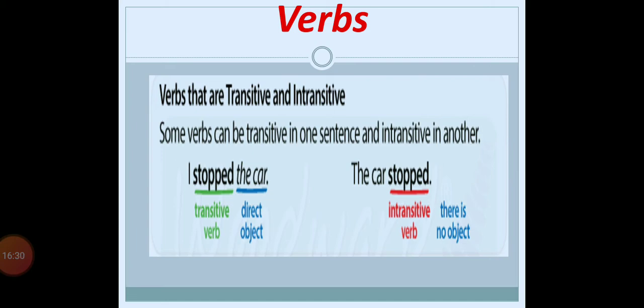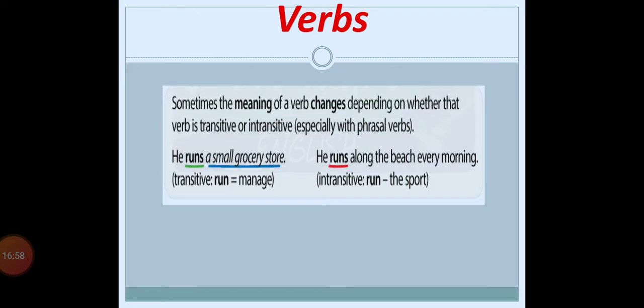So it is possible that we can use the same verb as a transitive and also as an intransitive, but it will differ according to the construction of the sentence, or we can say according to the meaning of the sentence. So before you think about the transitive or intransitive verb, think about the meaning and the object of the sentence, and then only you can decide transitive type of verb or intransitive type of verb, right?